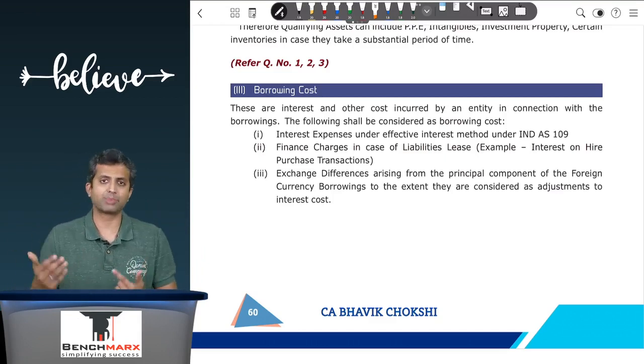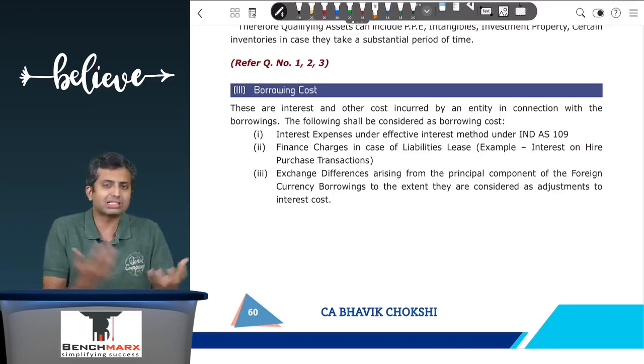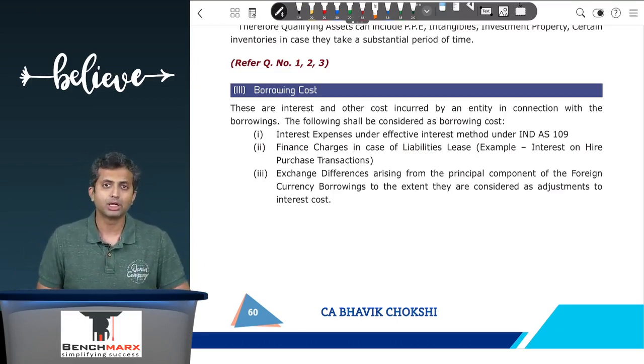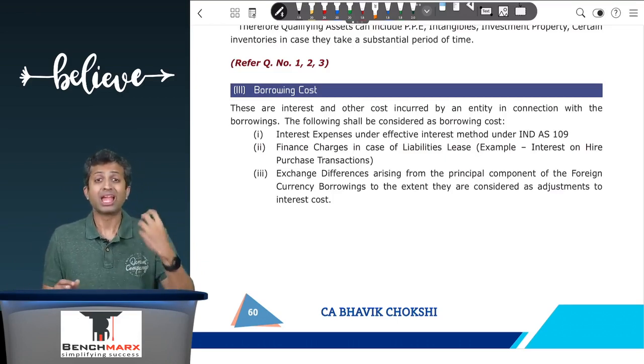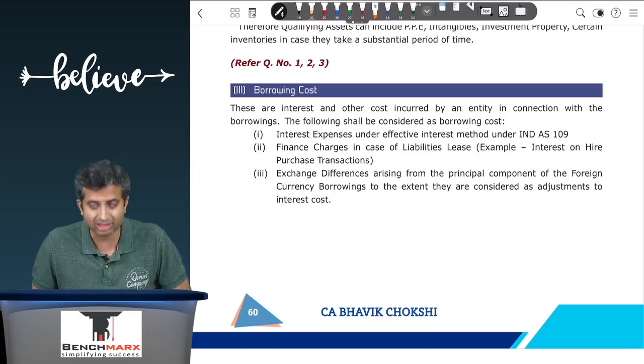Second, interest expenses under finance lease earlier, or lease liabilities under Ind AS 116, are also examples of borrowing cost. And lastly, exchange differences to the extent they are considered as adjustment to interest cost.